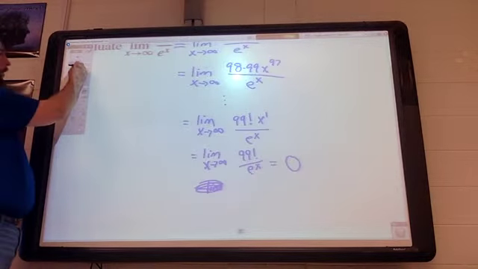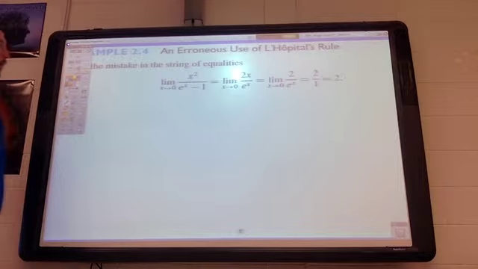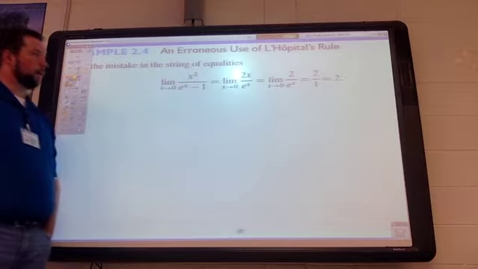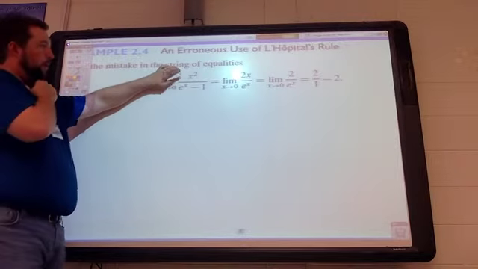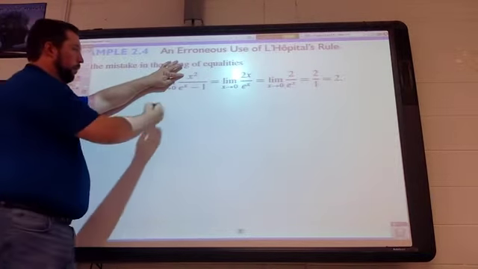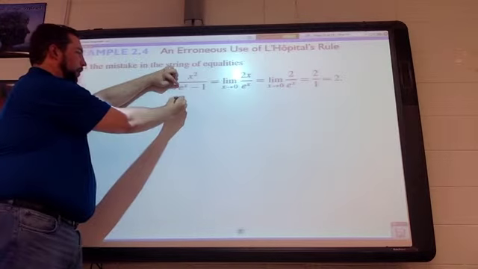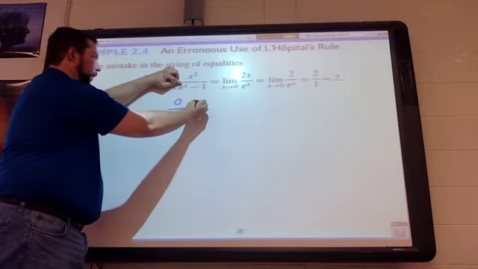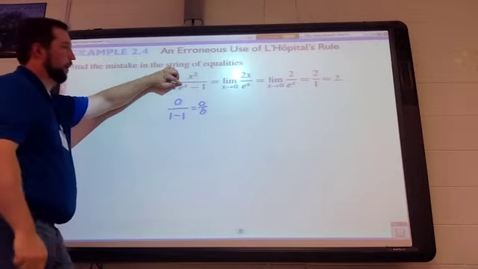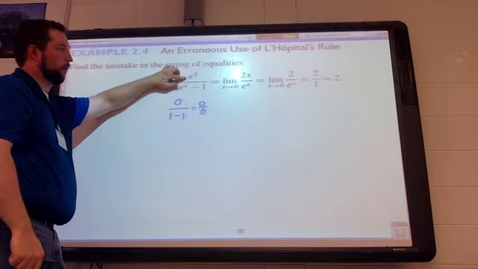All right, let's go to our next real example here. Let's find this mistake. They've applied L'Hopital's rule in the string of equalities, and where do they make their mistake? Because this is not true. If I plug a 0 in, 0 squared is 0. We're good there. E to the 0 power is 1. 1 minus 1 is 0. We're indeterminate there.